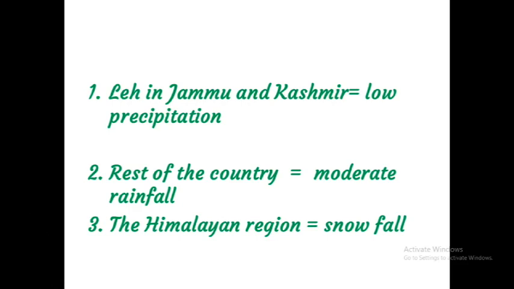Western coast, northeastern side, more than 400 centimeter rainfall. The western Rajasthan, adjoining part of Gujarat, Punjab, Haryana, interior part of Deccan, and the eastern parts of the Sahyadri receive less than 60 centimeter rainfall. And Leh in Jammu and Kashmir also get a low precipitation, and rest of the country receiving moderate rainfall. And the Himalayan region is restricted with the snowfall. Clear, children? This is the distribution of rainfall.